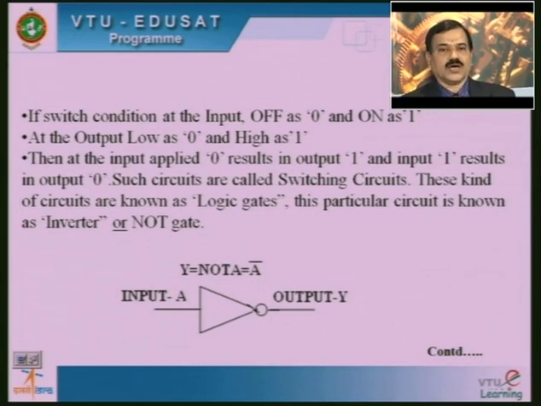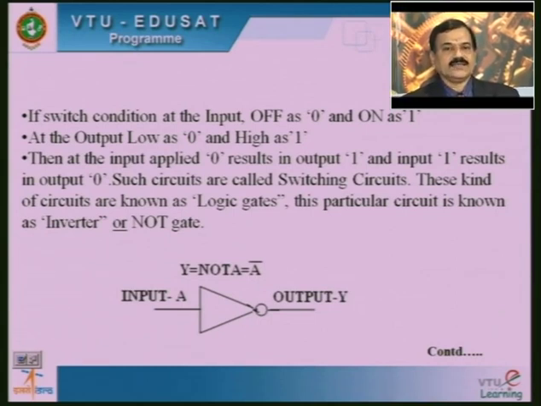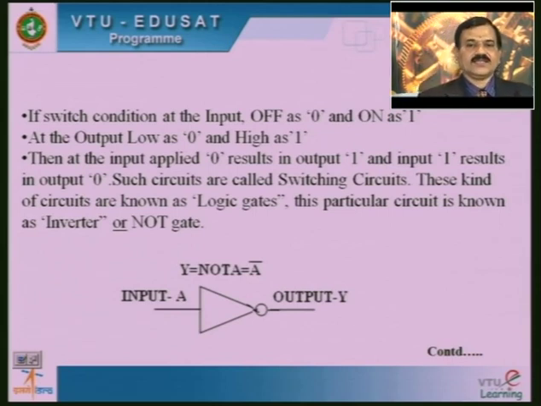Such circuits are called switching circuits. These kinds of circuits are known as logic gates. This particular circuit is known as an inverter or NOT gate. The symbolic representation of such an inverter is given. For example, if we give the input as A and indicate the output as Y, then Y is nothing but the complement of the input A, or the inverted A.